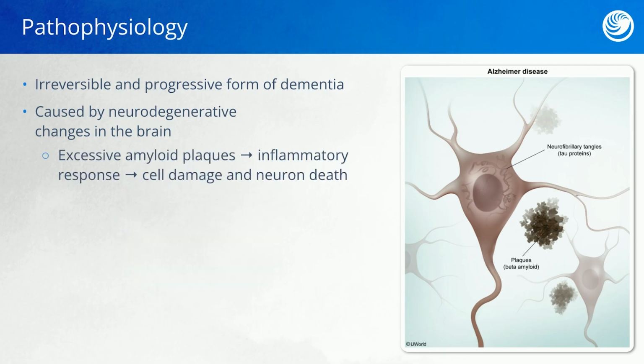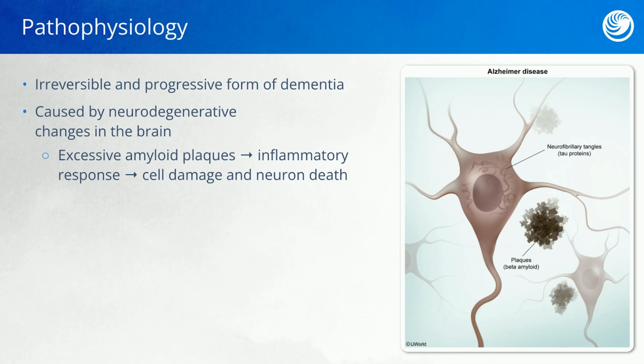However, when these proteins clump together, they form plaques. Most of the time, these plaques remain deposited within the tissue, and the inflammatory response that is generated to try and remove these plaques results in cell damage and neuronal death.